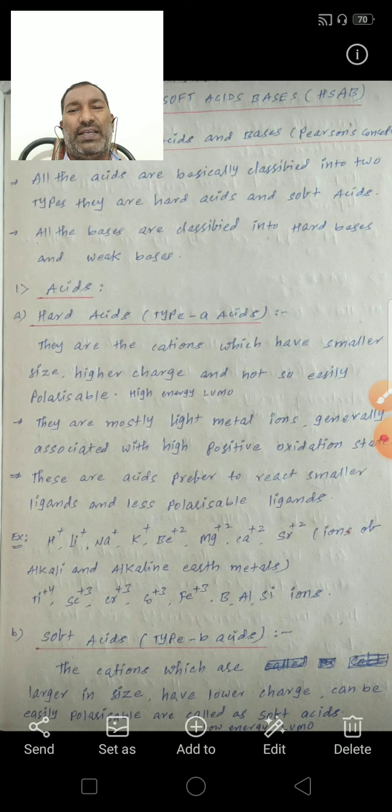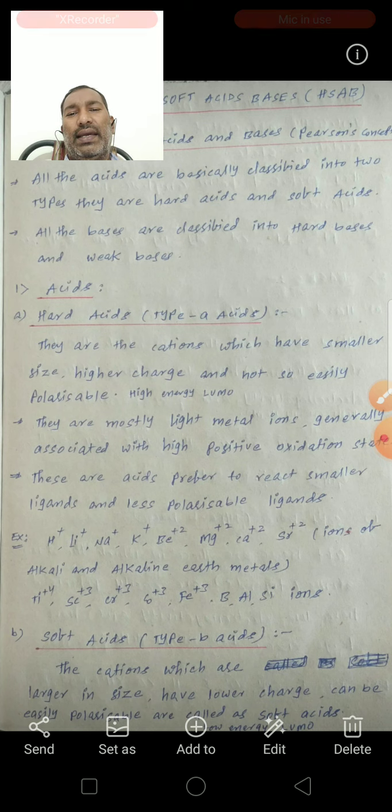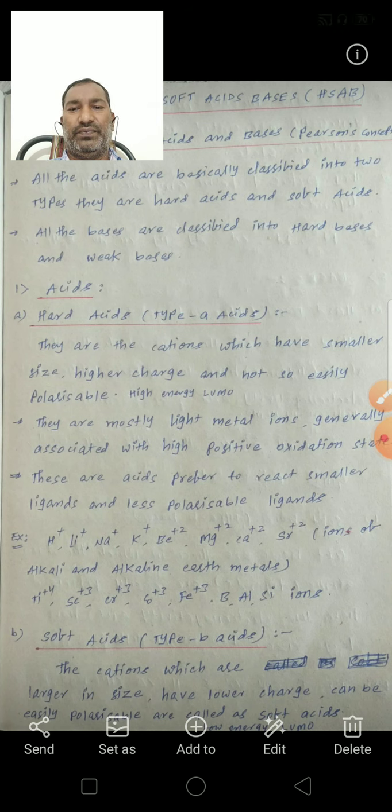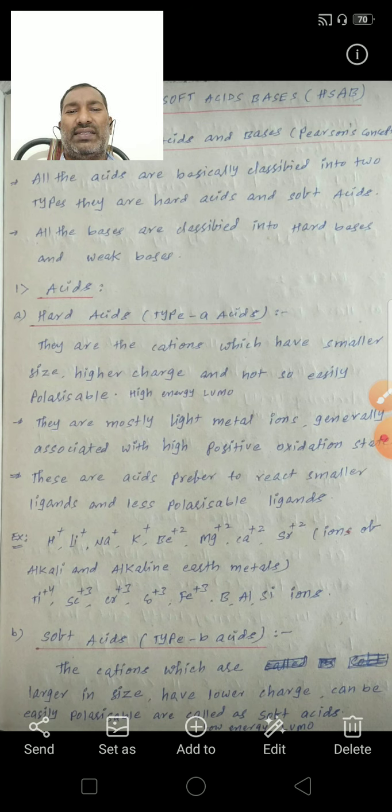First, the cations have smaller size. Second, they have higher positive charge, are not so easily polarizable, and have a high energy lowest unoccupied molecular orbital. Next, hard acids are mostly metal ions, all with positive charge.